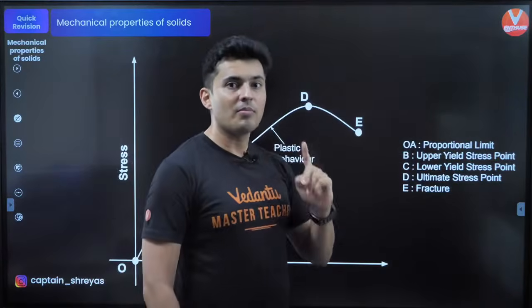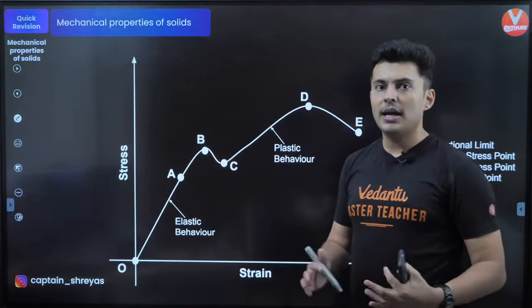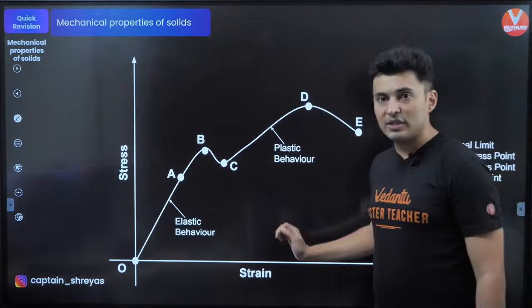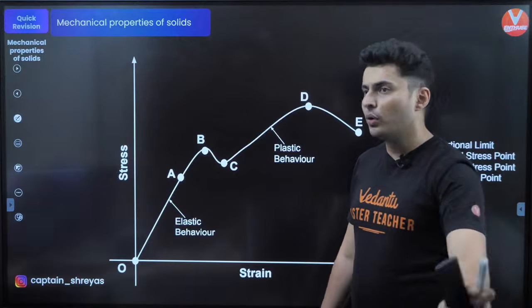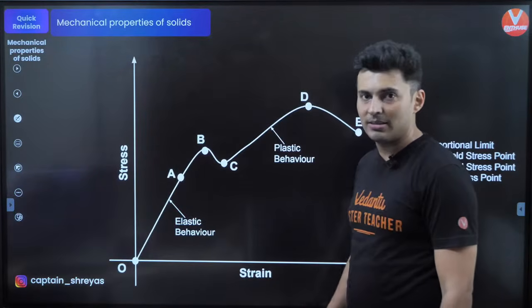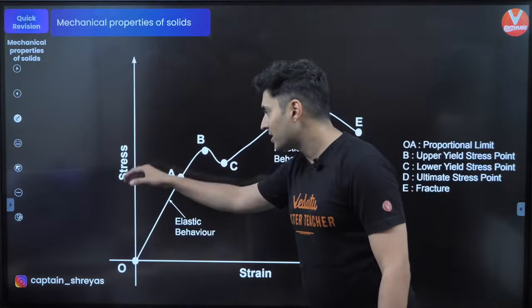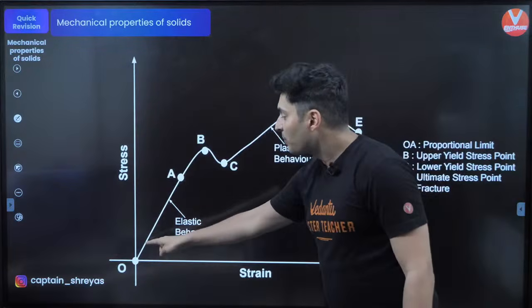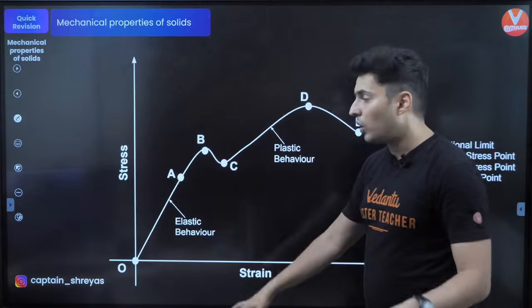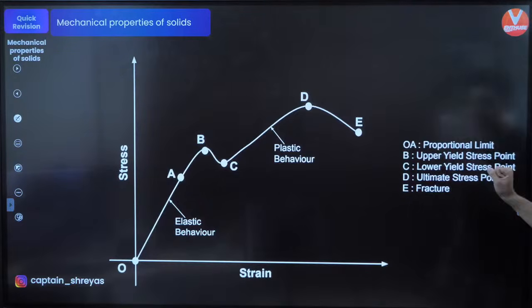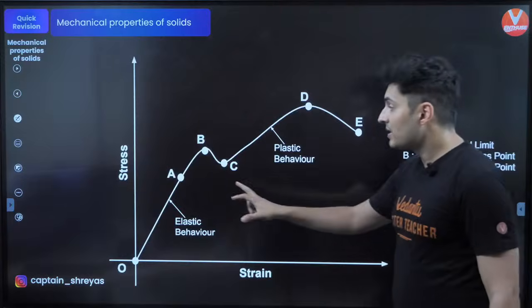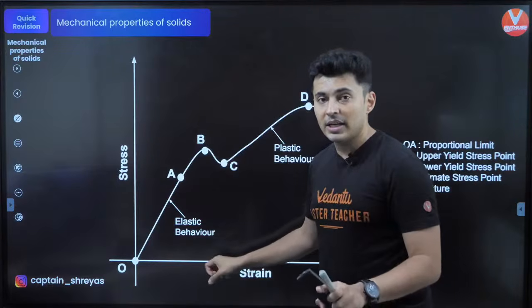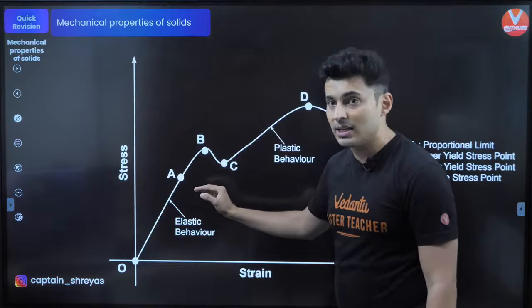The last thing which is also important in this entire unit is the stress versus strain graph. You should know each and everything about the stress and strain graph. When you apply stress, the strain, the elongation, increases, and it is directly proportional to the strain till a certain point called the proportional limit.